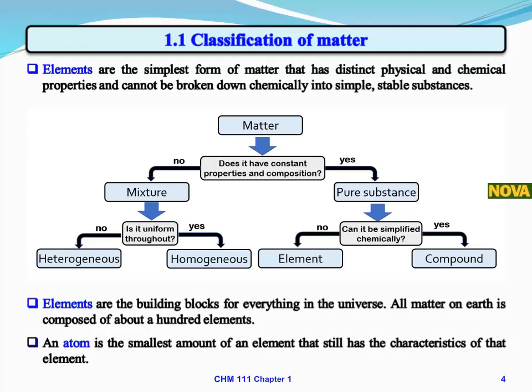Elements are the simplest form of matter that has distinct physical and chemical properties and cannot be broken down chemically into simpler and stable substances. Elements can be thought of as building blocks for everything in the universe.